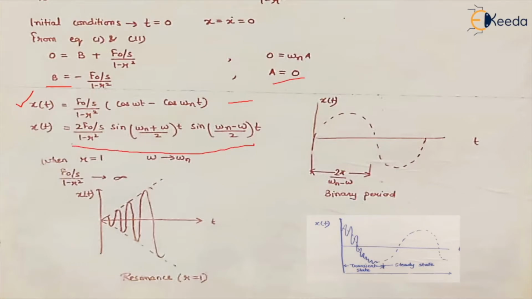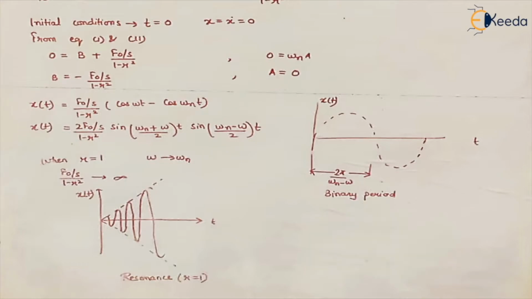Now if we use the trigonometric identity, we can rewrite this equation as sine of (omega n plus omega) upon 2 into t, times sine of (omega n minus omega) upon 2 into t. So in this equation, we see that in cases when omega is slightly less than omega n, we get the positive amplitude and vice versa. Now this is basically showing a beating phenomenon.